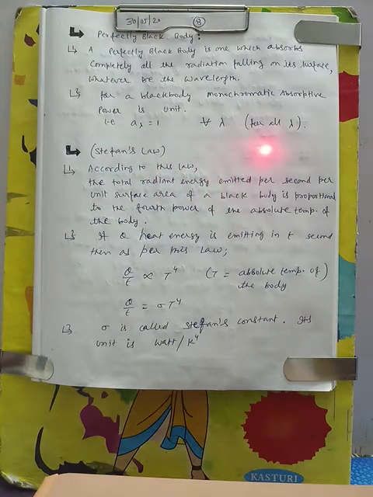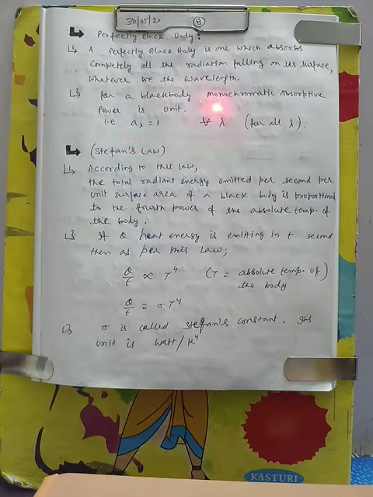So first I would like to tell you what a perfectly black body is. A perfectly black body is one which absorbs completely all the radiation falling on its surface, whatever be the wavelength. So, what is a black body? One which absorbs complete radiation. Not a single radiation will skip, transmit, or reflect from the black body. Complete radiation will be absorbed by the black body.